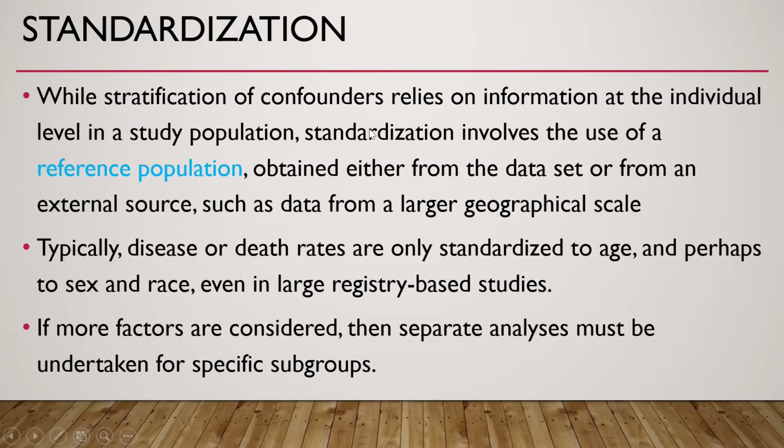Then standardization. While stratification of confounders relies on information at the individual level in a study population, standardization involves the use of a reference population obtained either from the data set or from an external source, such as data from a larger geographical scale. Typically, disease or death rates are only standardized to age and perhaps to sex and race, even in large registry-based studies. If more factors are considered, then separate analysis must be undertaken for specific subgroups.